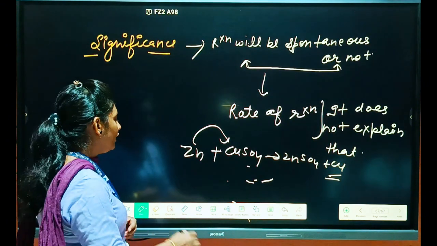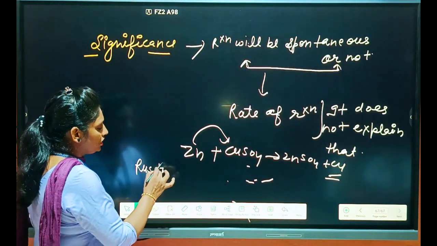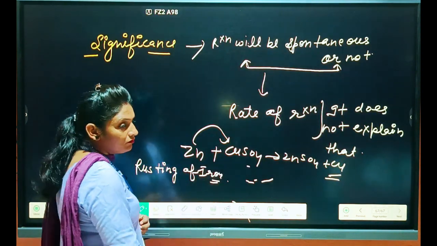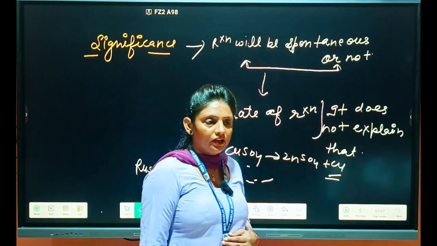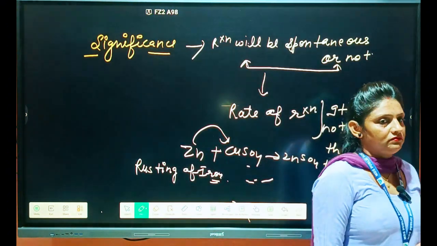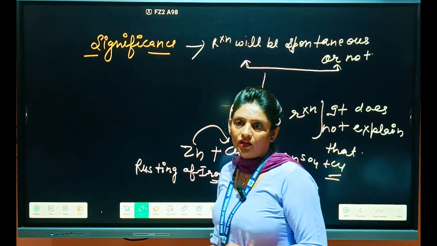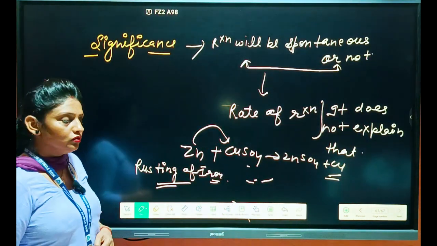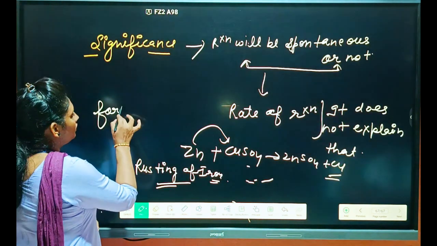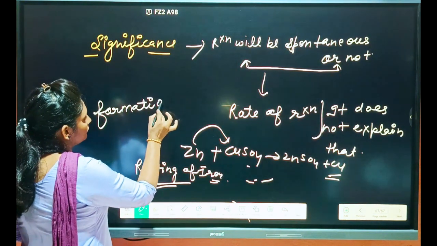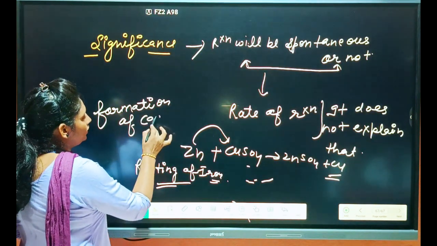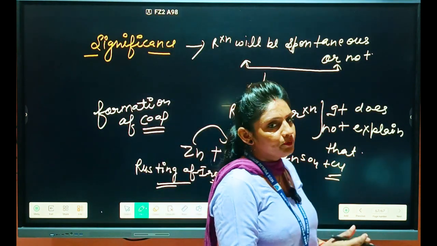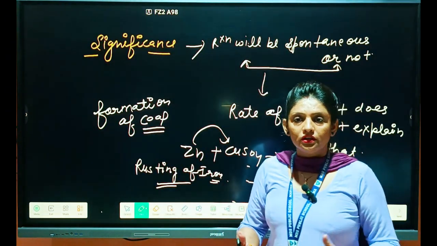But students, rusting of iron, you know very well, is also a chemical change, but it takes time. It takes some months, a few days also. So this is a slow reaction. If you want the formation of coal or petroleum, it needs many years to proceed. It is a very slow reaction.